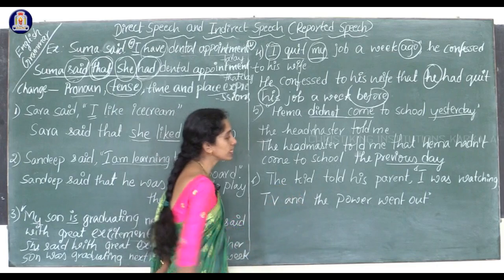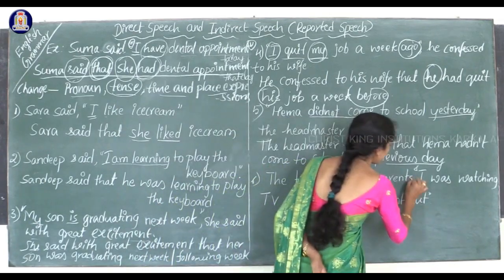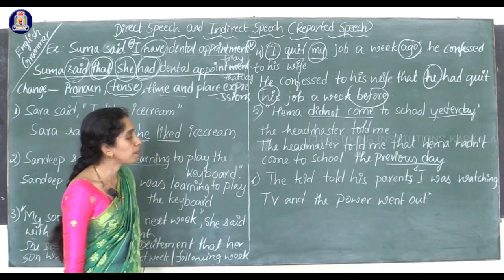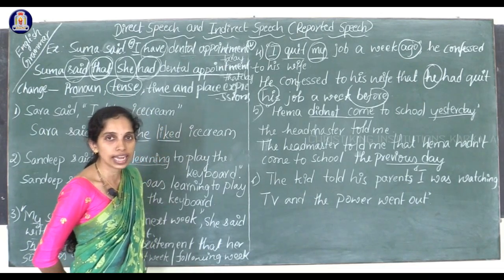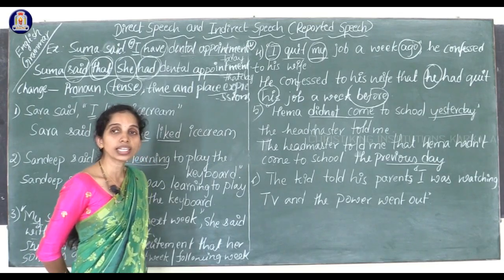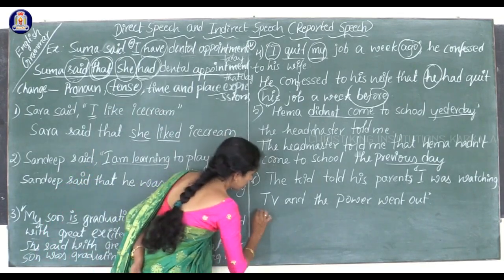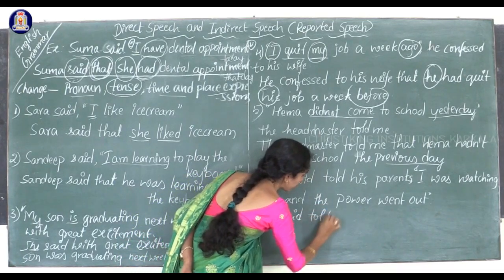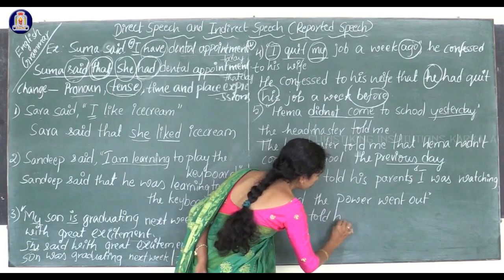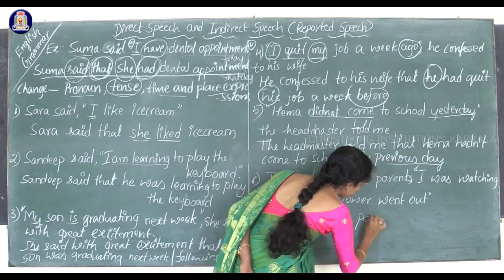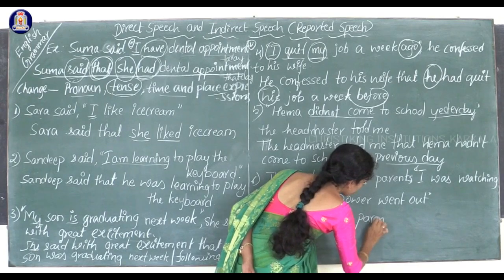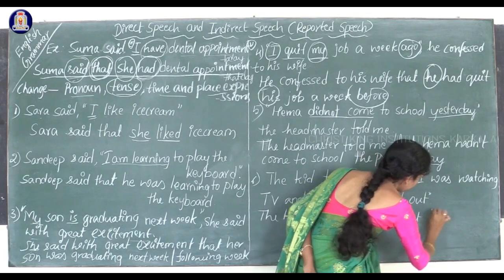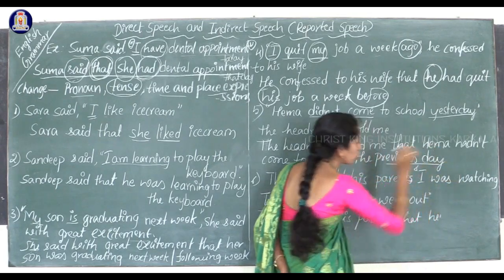The kid told his parents, I was watching TV and the power went out. It's a little challenging, tricky question. How to write in a reported speech? The kid told his parents that he was watching.